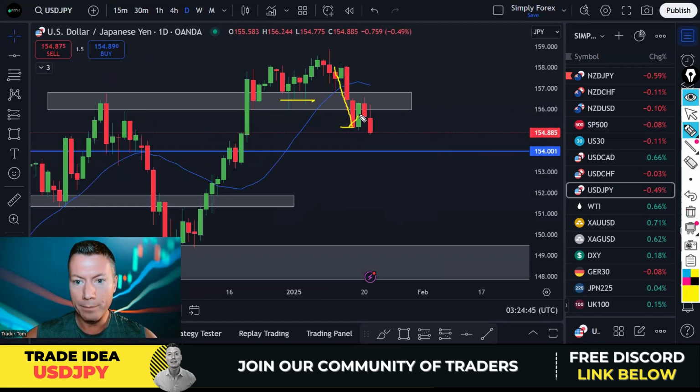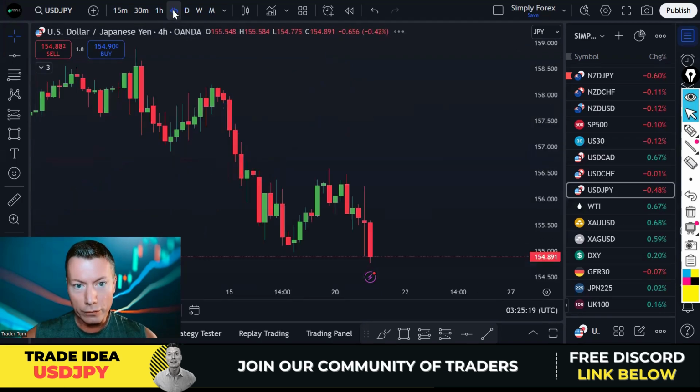Okay, now we're in a downtrend, right? Lower lows. We've bounced up into this area of resistance, once support, moving average 20s coming round nicely. Lots of things to like, guys. We've got a nice bearish candle, as we did with all US dollar majors. US dollar weakness. And all I'm trying to do is take it down to the next psychological level, guys. I'm going to take it down to this 154, although this could come much lower. And as you can see, we're getting a bit of a break of these lows as we speak.